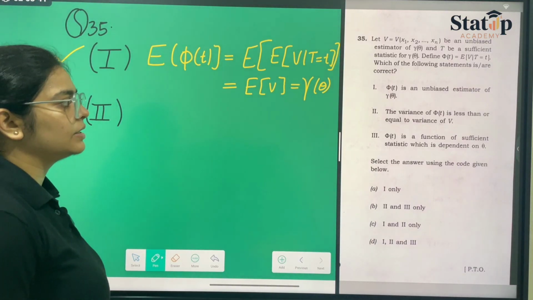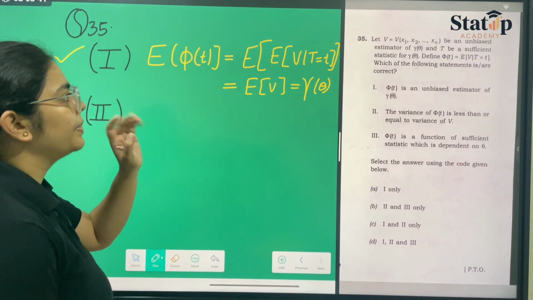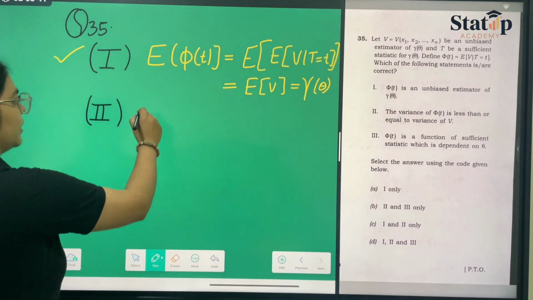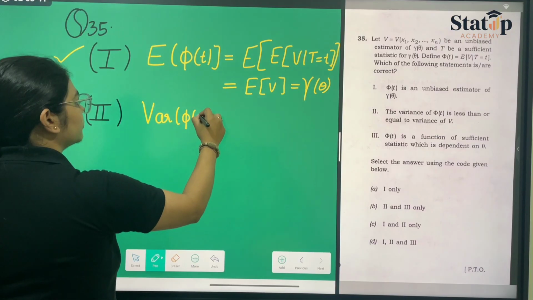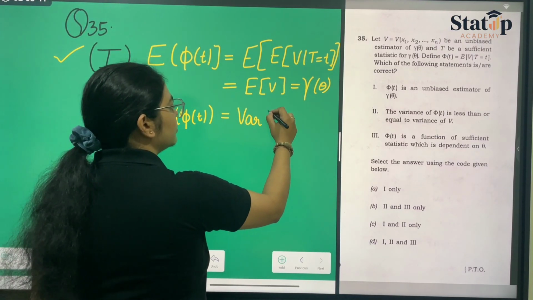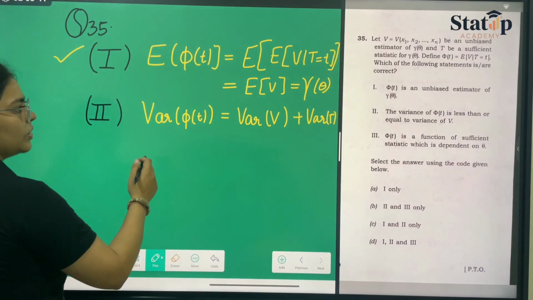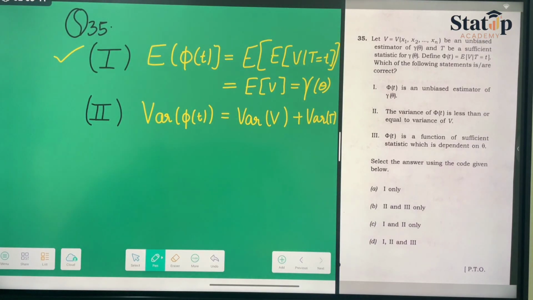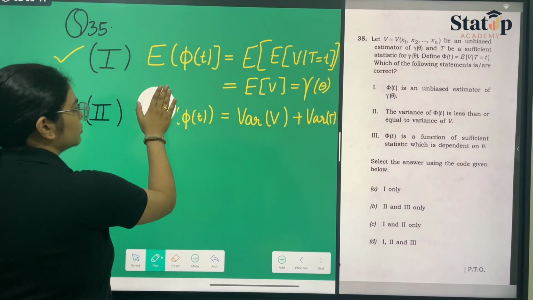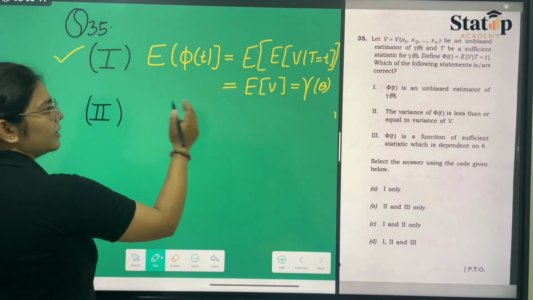Now the second statement says that the variance of phi t is less than or equal to variance of V. If we consider here the variance of phi t, it is equal to variance of T V plus variance of T. And from this statement, you can say that variance of phi t is... from here, let us take variance of V.